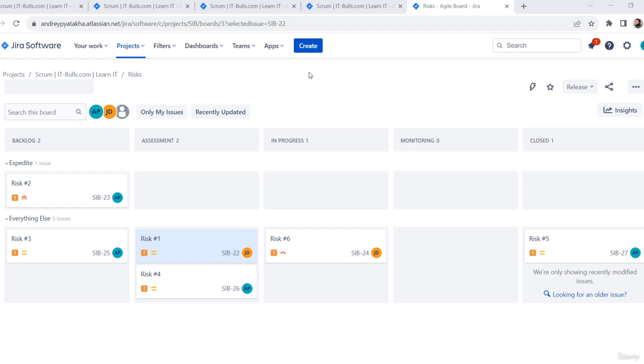In our specific example, I configured a separate board for risk management. On this board, I have only items with risk issue type. This is the custom type that I created. There are 6 risks. Each risk has its own impact and probability configured.